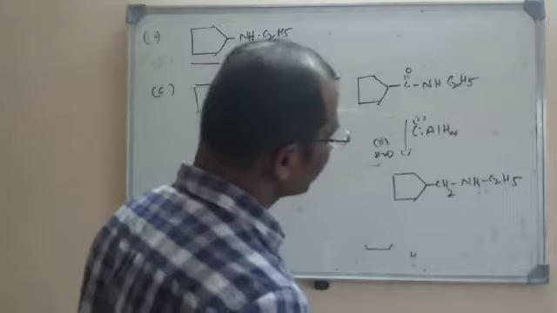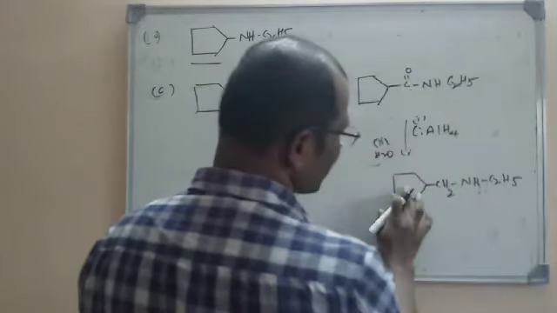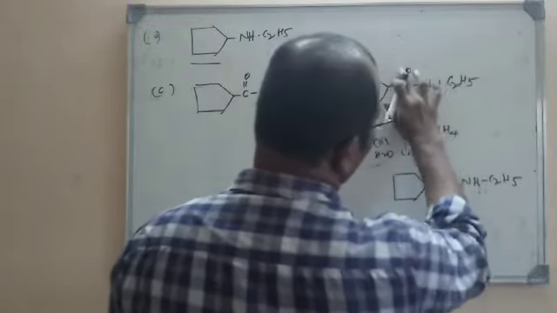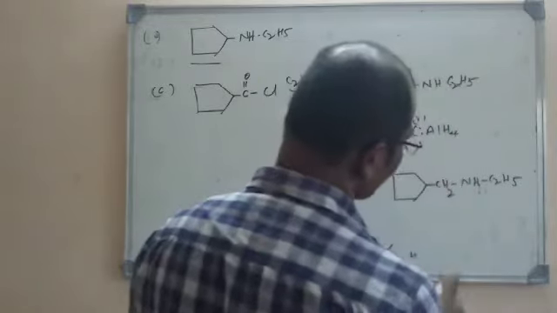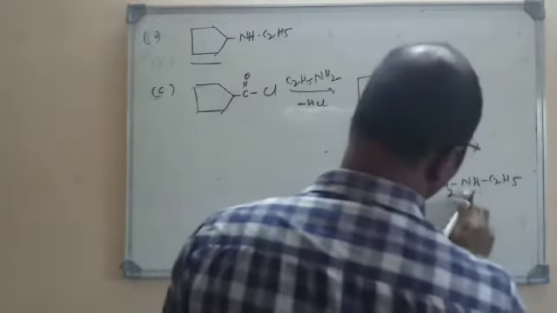So if you look at this structure, this is a CH2 here. Why? Because here water is taken out, so that it will be turned into a methylene group. And what is left over here? NH.